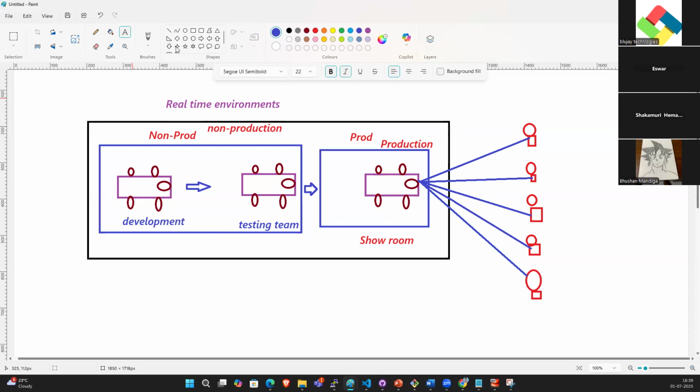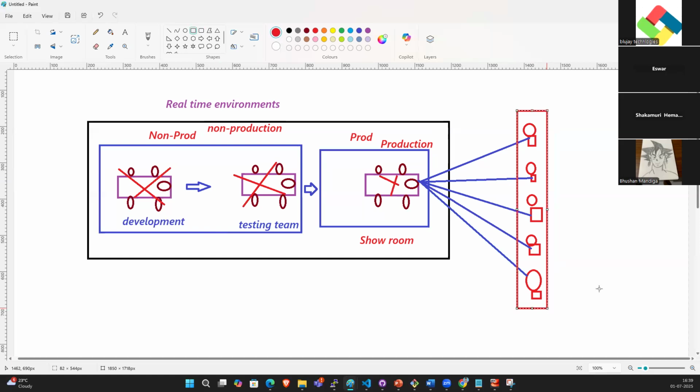If something goes wrong in the development environment, who will be impacted, guys? Only the developer will be impacted. If something goes wrong on the testing side, who will be impacted? Only the testing team. If something goes wrong on the production side, who will be impacted? The entire set of people will be impacted, right?